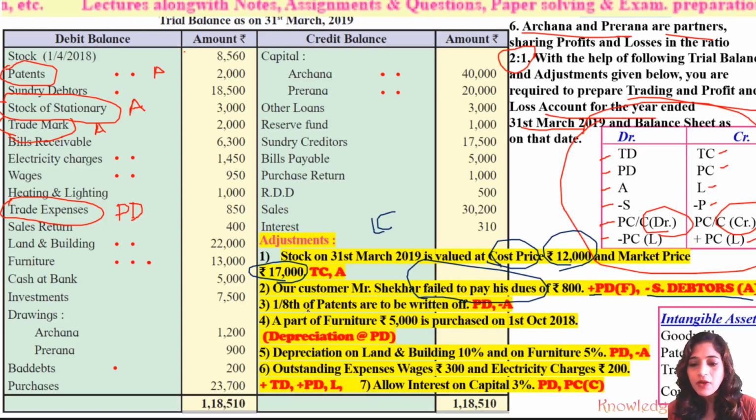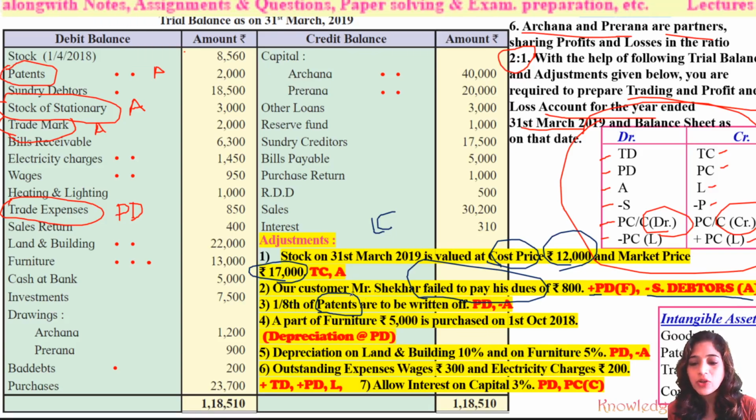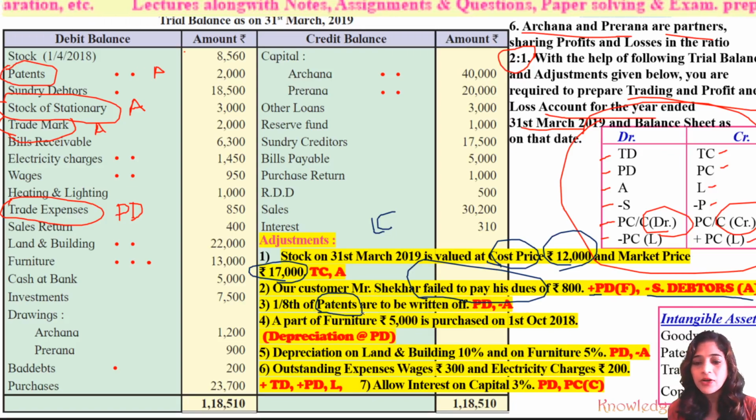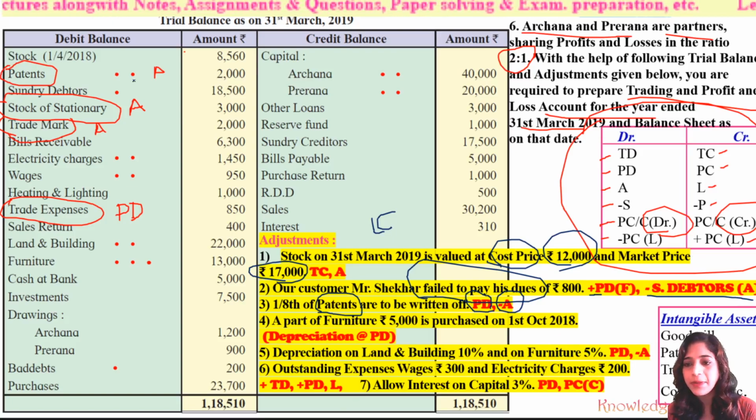Next, 1/8 of patents are to be written off. The patents are written off, not depreciated. So 1/8 of the patents, whose value is diminishing to the next year, means 1/8 of the value of the patents should be written off. The written off value of the patents is recorded to the profit and loss account debit side, and it should be deducted from the respective asset. So we have to make 2 marks against patents. See, 2 marks against patents.